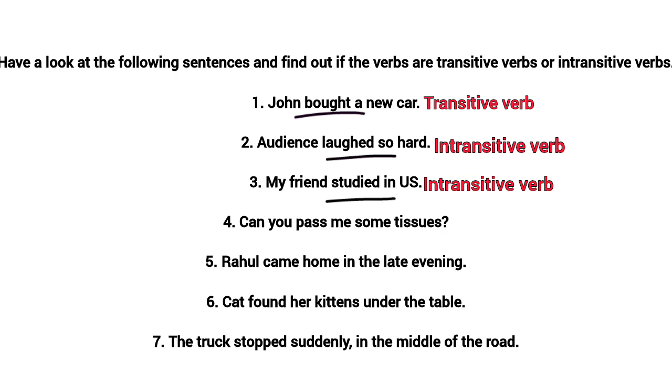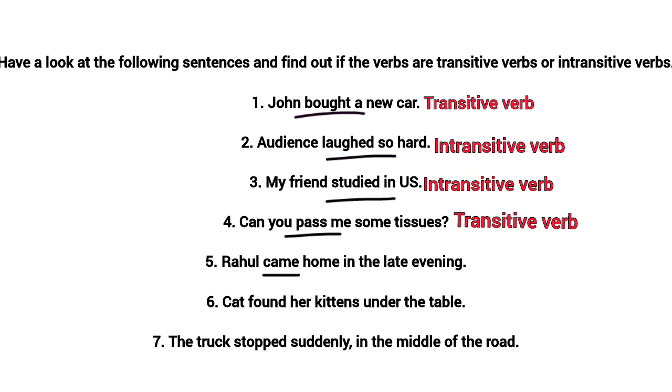Why? Because even if I'm not adding 'in the US,' and I say 'My friend studied,' that is also making a sentence, making sense. So here 'studied' is an intransitive verb. The fourth sentence is 'Can you pass me some tissues?' Here the verb 'pass' is a transitive verb, because if I don't add the object 'some tissues,' and say 'Can you pass me,' that is not making complete sense, as it doesn't say what to pass, right? I have to add 'Can you pass me these tissues.' So here 'pass' is a transitive verb.